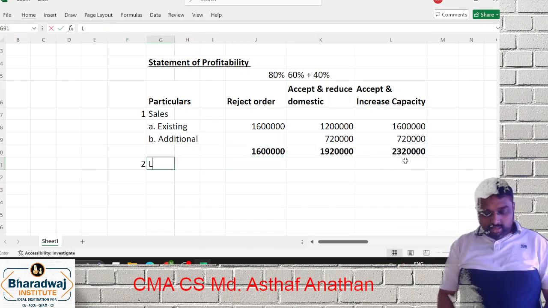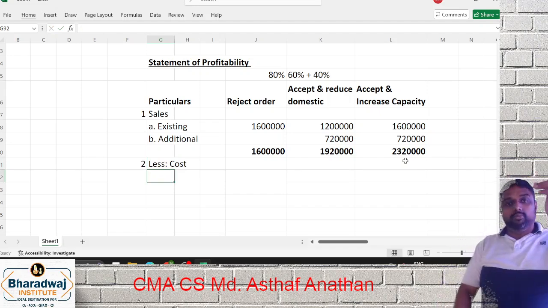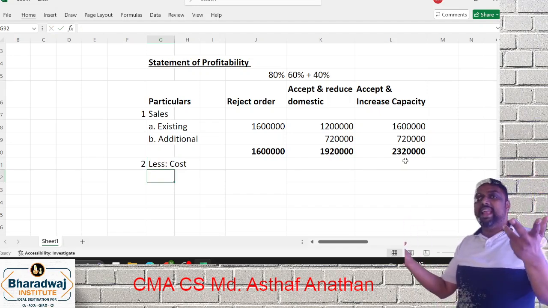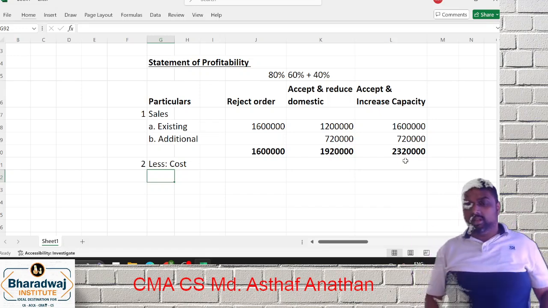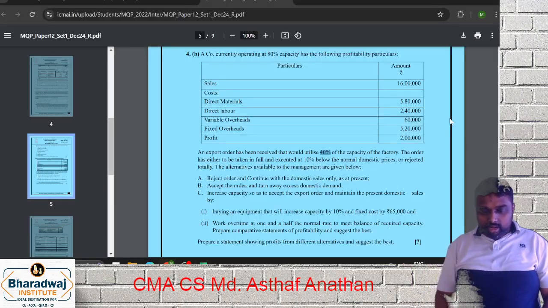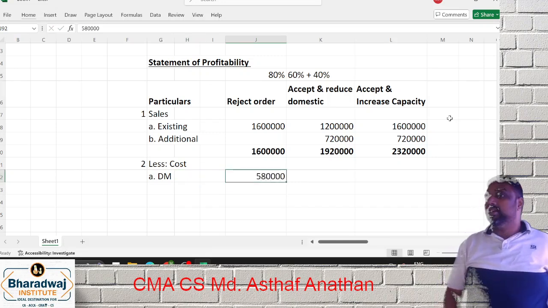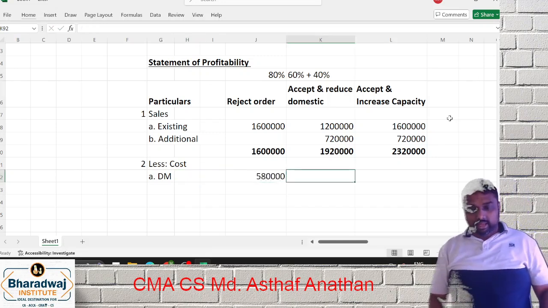Now you have to do the rest of the cost. If you want, you can do variable cost and contribution like that, or else, since it's an analysis question, you can do all the costs together. What was the cost we have? Material. What is the material cost? 5 lakh 80. See here, reject the order, no difference, so same 5 lakh 80. Here what will come?